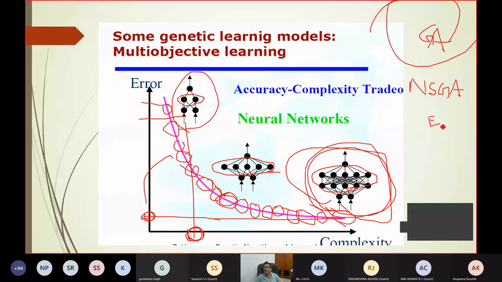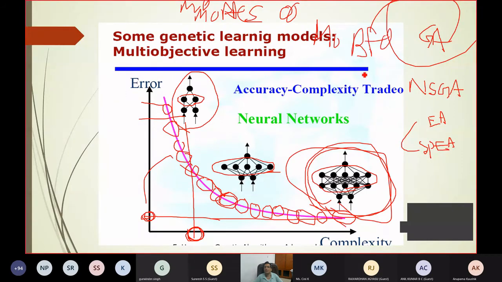Similarly, the evolutionary algorithm in the multi-objective domain is the strength Pareto evolutionary algorithm, SPEA. Similarly, you may go for multi-objective PSO, multi-objective ant colony optimization, multi-objective bacteria foraging optimization, and so on. But the main idea is to generate a set of solutions depending upon your requirement.